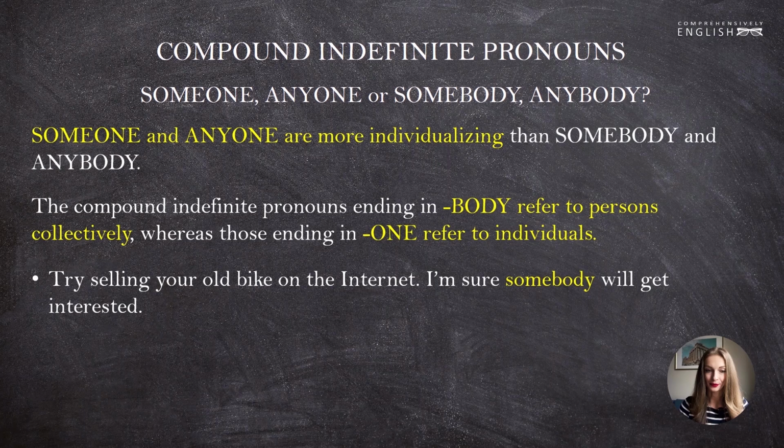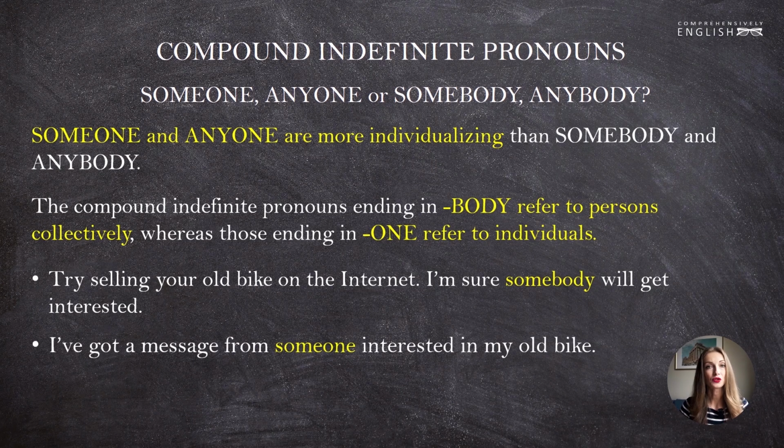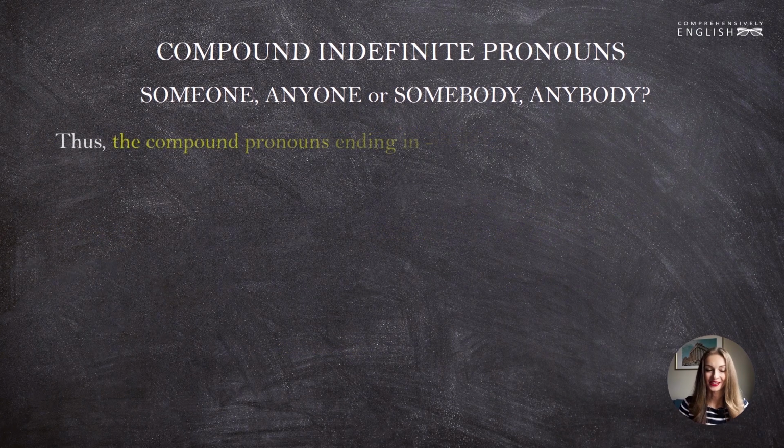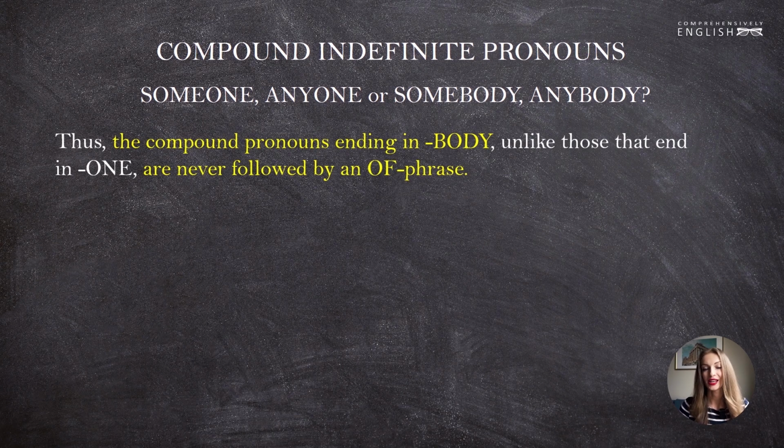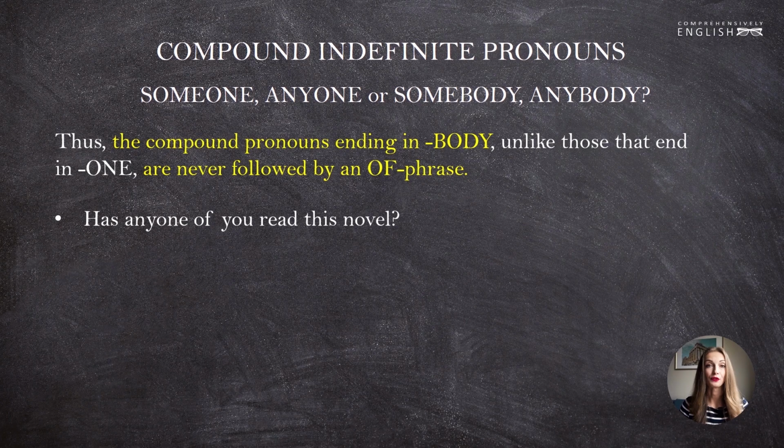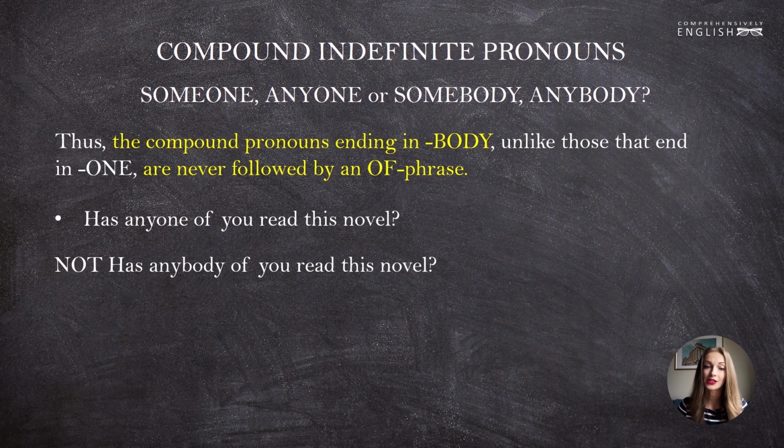Check the second example. I've got a message from someone interested in my old bike. I've got a message from one person who is interested in my old bike. It's one person who sent me that message, one person that I'm talking about now, right? Thus, the compound pronouns ending in body, unlike those ending in one, are never followed by an of phrase. We can say, has any one of you read this novel? But not, has anybody of you read that novel?